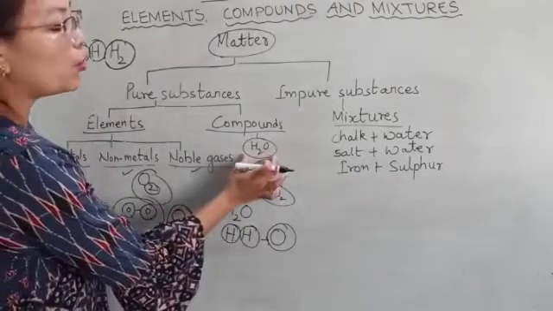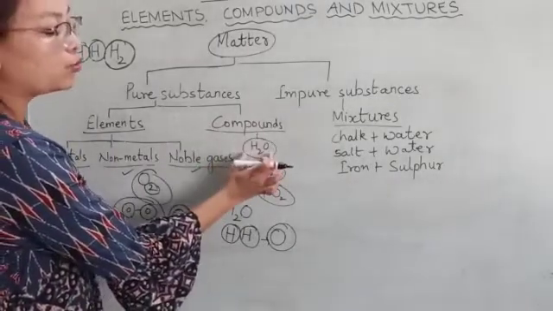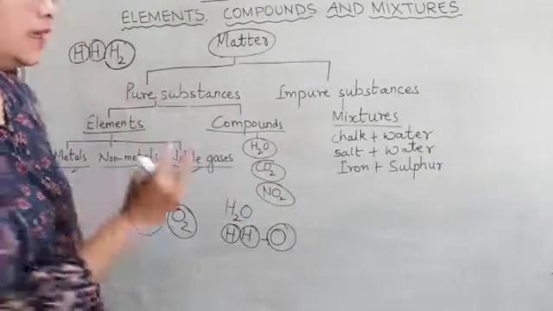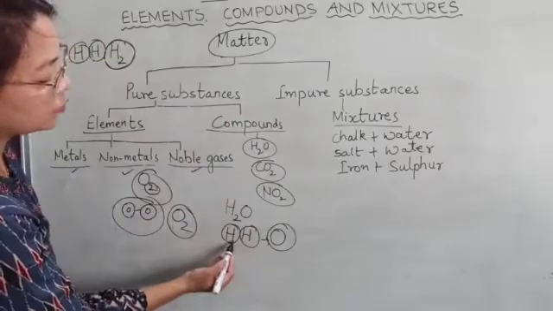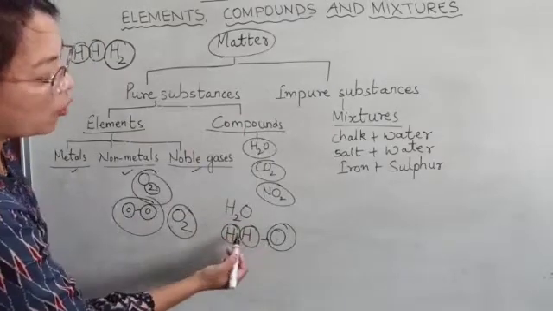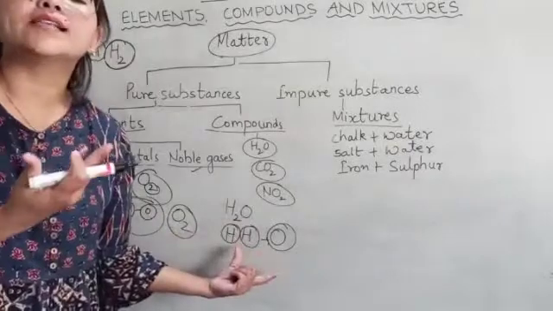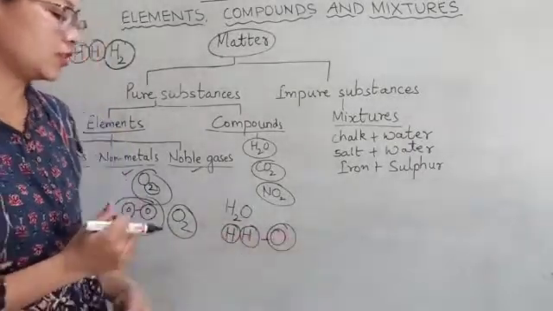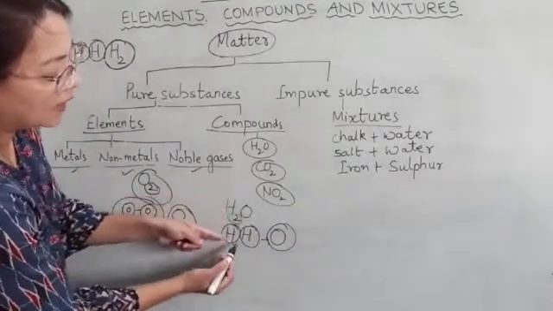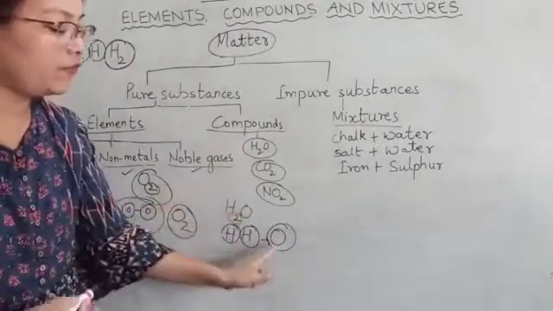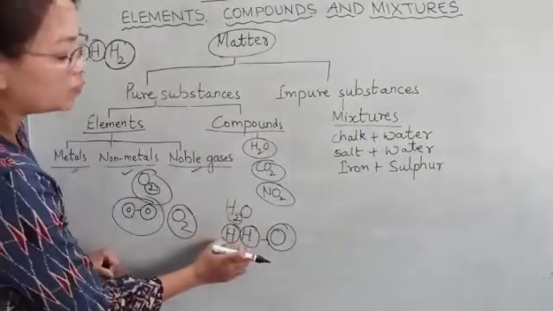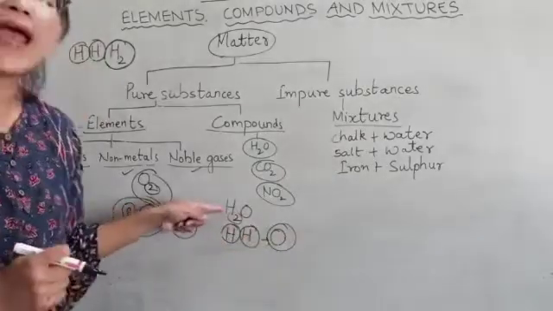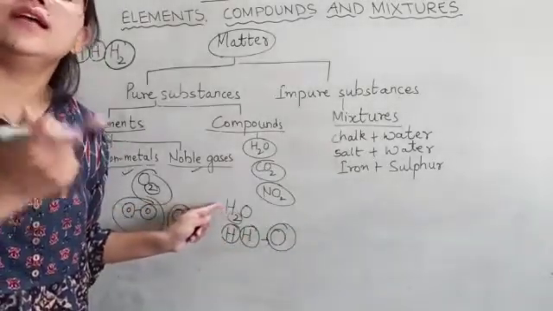H2O is a compound made up of 2 kinds of atoms, hydrogen and oxygen. There are 2 atoms of hydrogen and 1 atom of oxygen. When 2 atoms of hydrogen and 1 atom of oxygen combine, they form H2O,